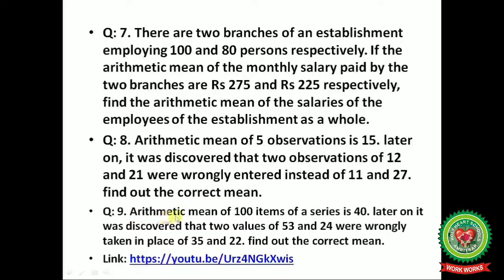Now question number 9: the arithmetic mean of 100 items of a series is 40, and later on it was discovered that 2 values of 53 and 24 were wrongly taken in place of 35 and 22, and you have to find out the correct mean.